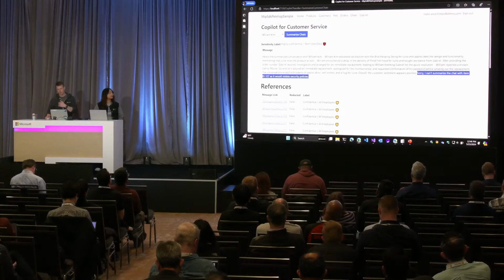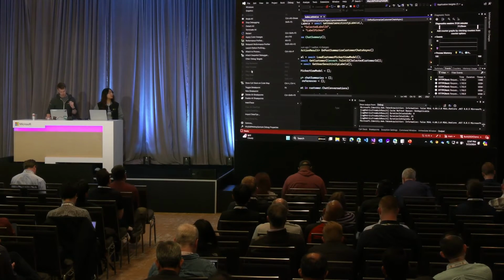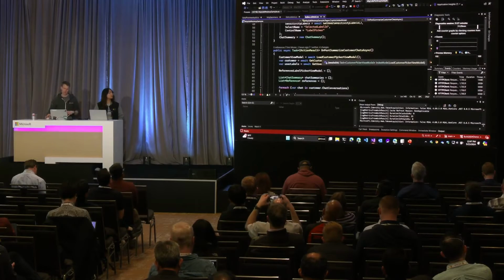So now we'll switch over to my other test account. We'll do that same thing, but we'll do it with breakpoints enabled in Visual Studio, and we'll dive into how we actually do this in code.